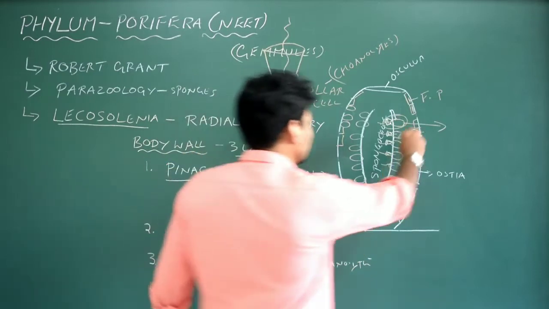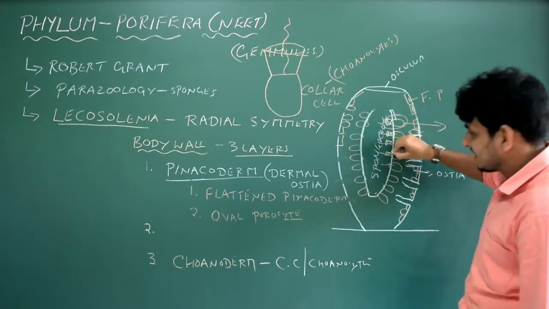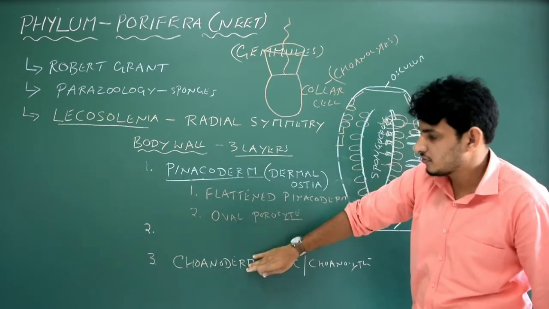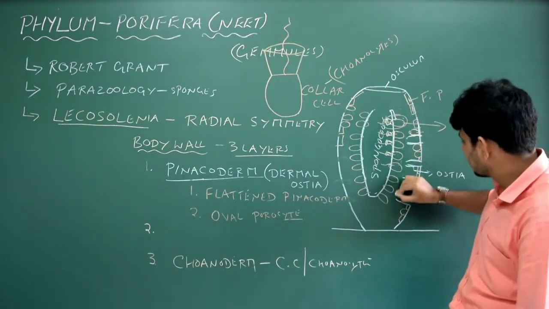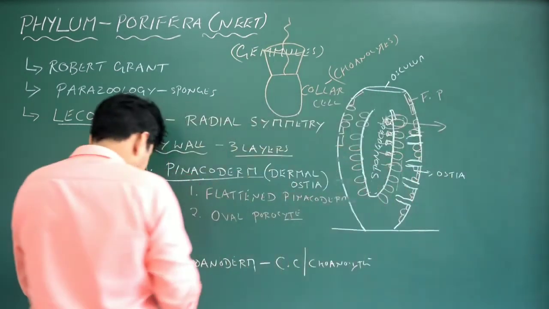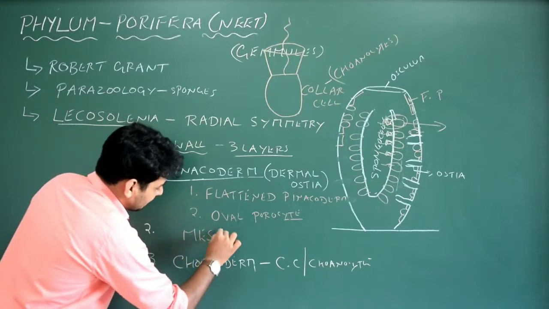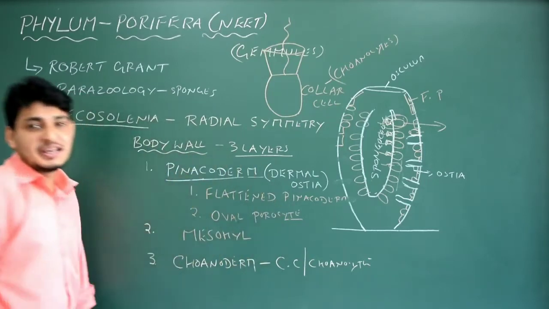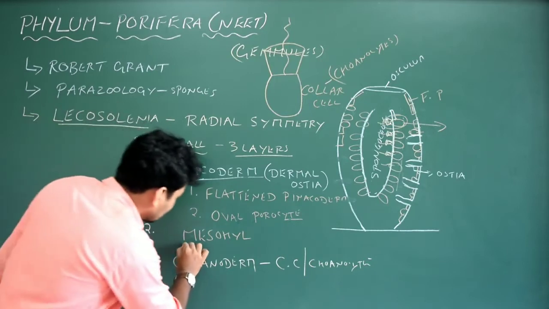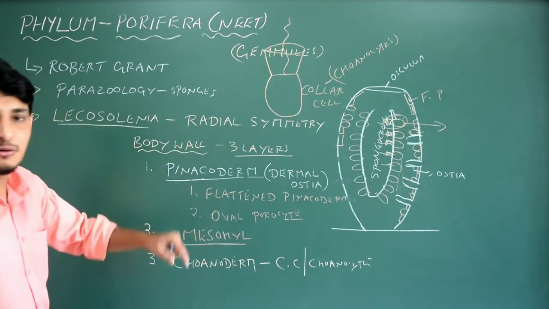Now what is there between this layer and this layer? That is, between pinacoderm and choanoderm. There is a layer which is empty. See, this is actually a cavity-like structure. That is our second or middle layer called mesohyl. Done? Okay. Now what is there in the mesohyl layer? That's what we have to learn now.